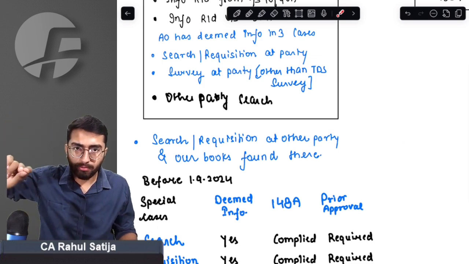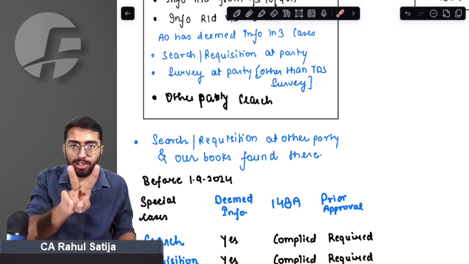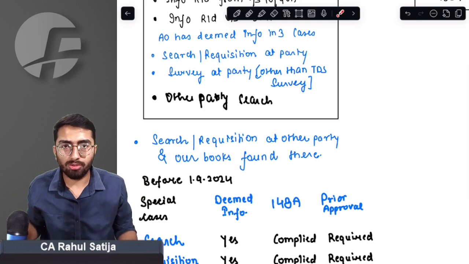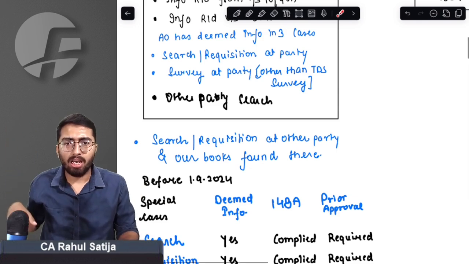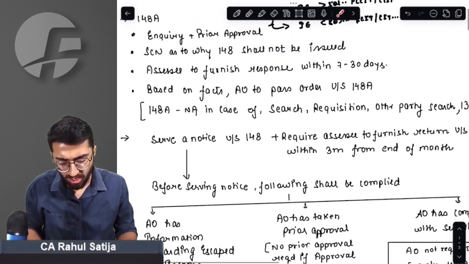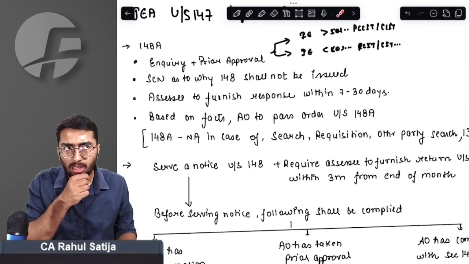Then regular notice is sent. Regular notice can only be sent if two conditions are fulfilled. First of all, AO has information and AO has complied with show cause notice. AO has information. 8 instances suggest that AO has information. Now we have 3 exceptions to this point.